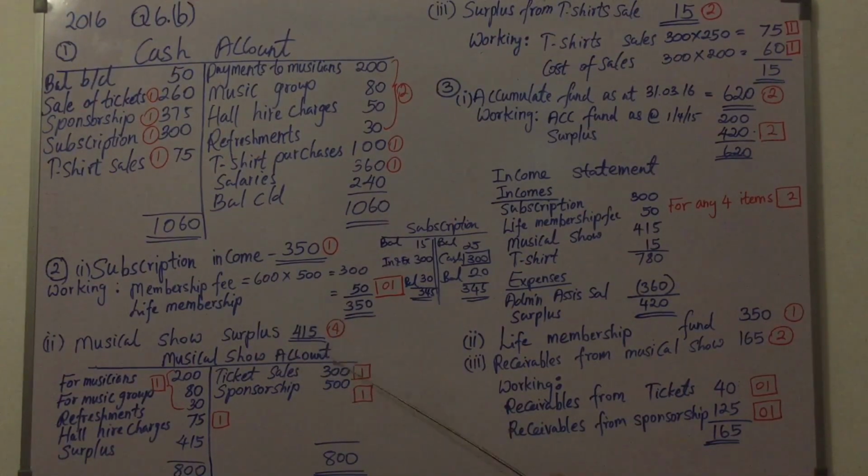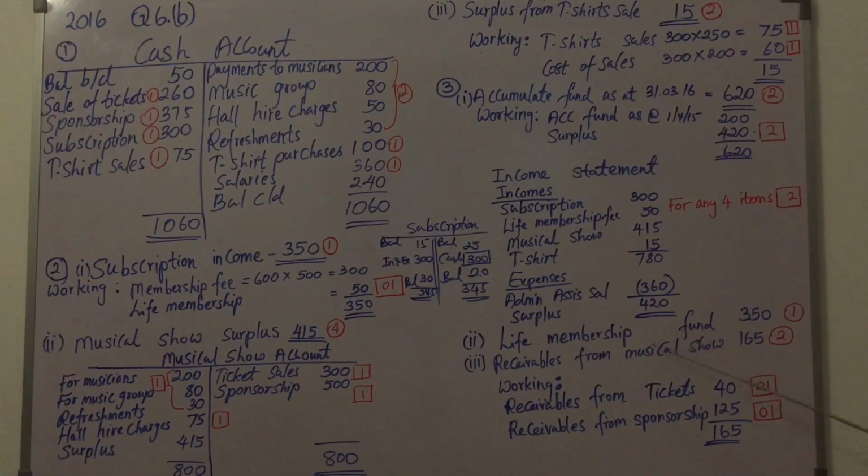This 450 again we included in the income statement under incomes, and the surplus from t-shirt sale we found out 15, and that also we included in the income statement. And accumulated fund we found by taking the opening balance and the surplus. After adding those together, you get 620.